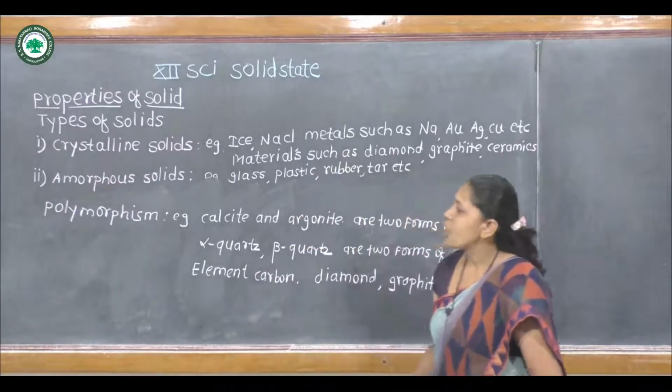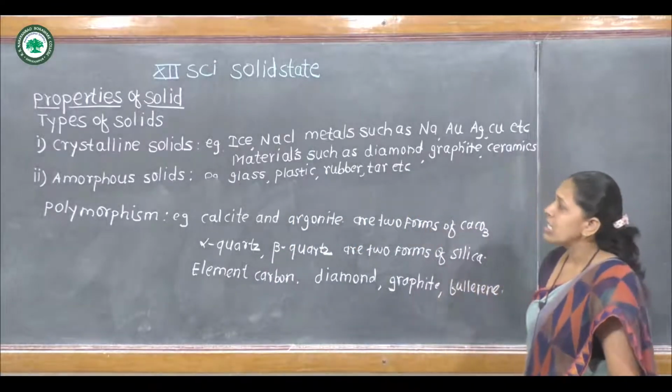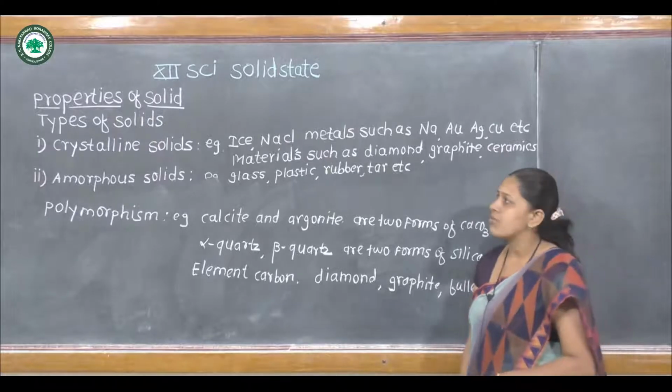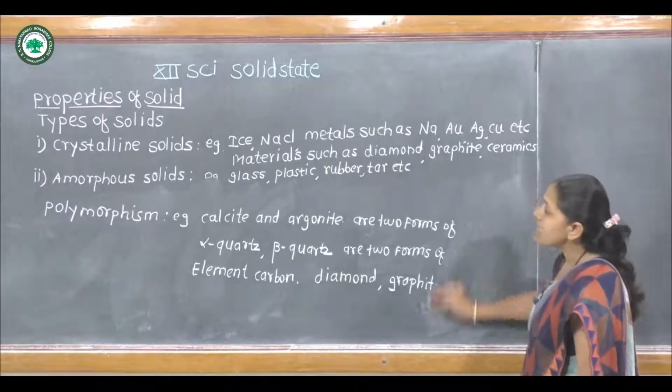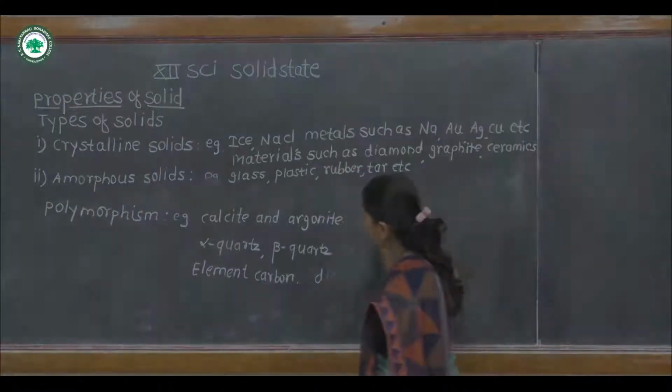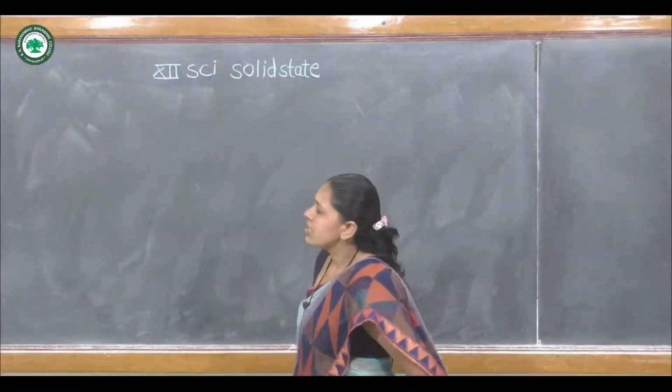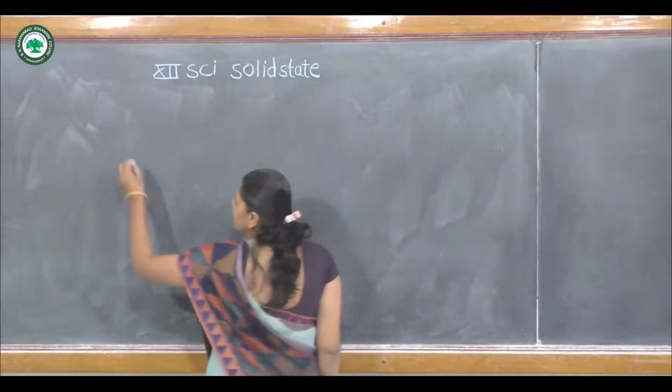Then the next point, in this topic we are only concerned with crystalline solids. The next point is classification of crystalline solids.